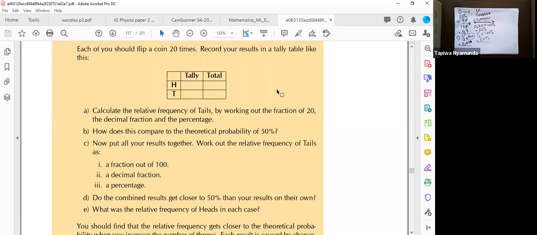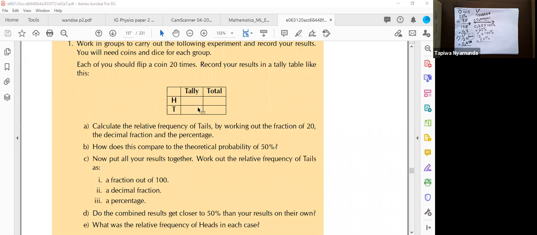Okay, let me try to explain this. We are going to make a tally table. This tally table is going to record each time you toss a coin. You are going to record this 20 times. When you record this 20 times, you record the amount of heads and the amount of tails, right?